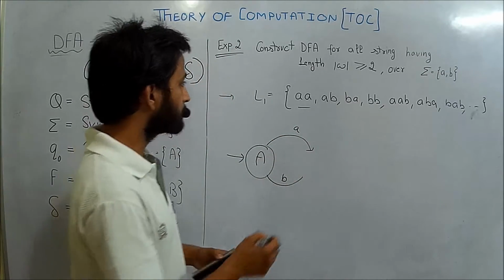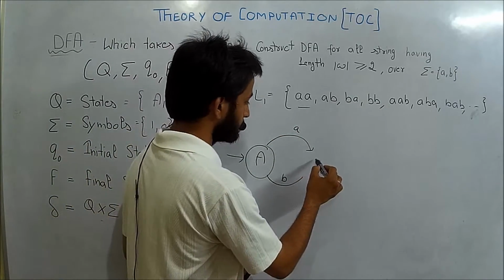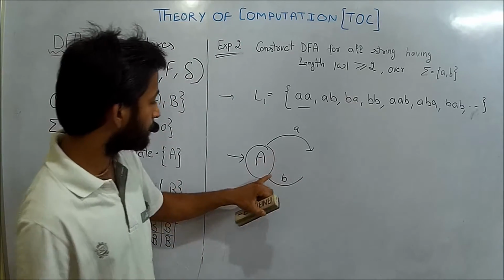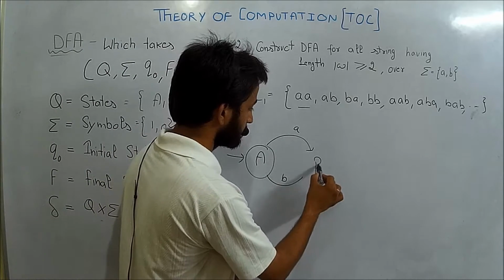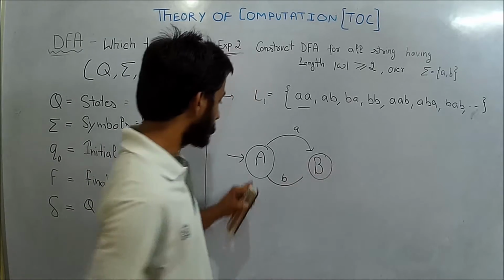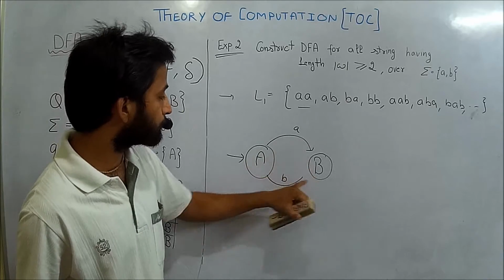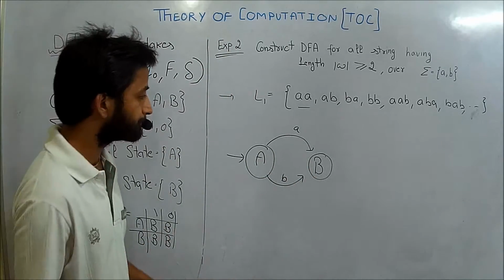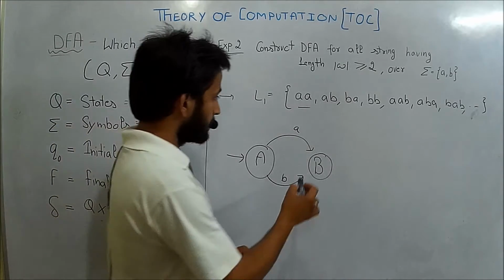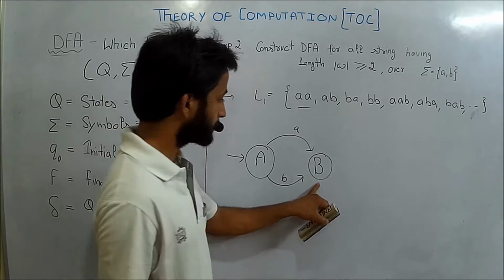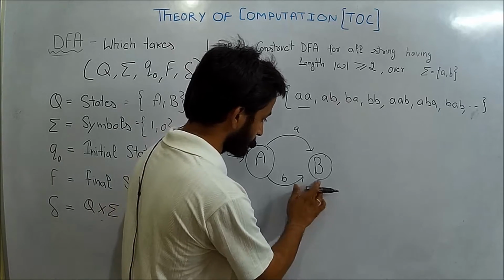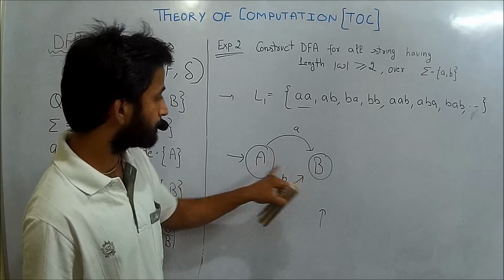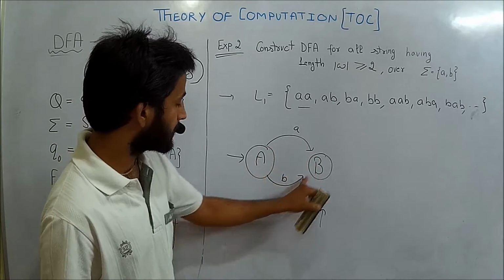So I will try to construct a string of length 2. I have to do a transition of A and B over the state A. So here A by taking small a will go to B, and A by taking small b will go to state B. This state will have strings of length 1 because of this A and this B.